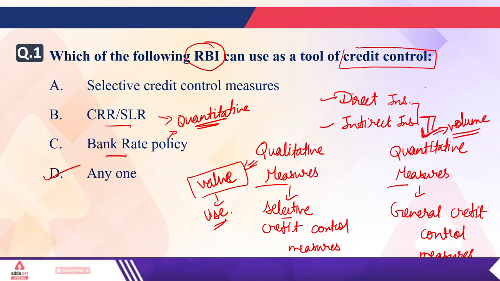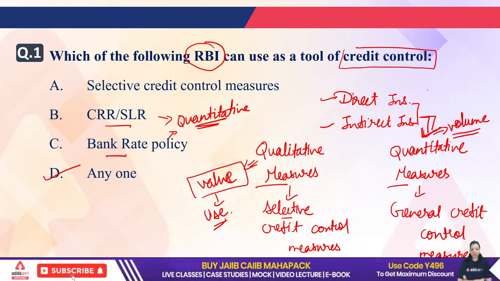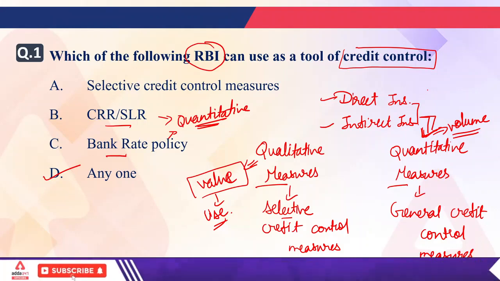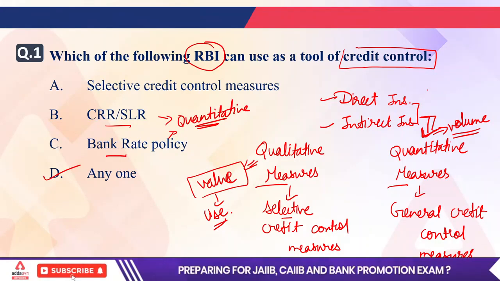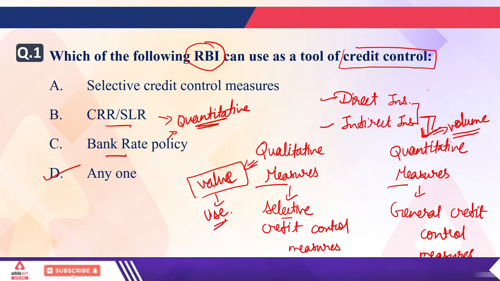Okay, so the right answer will be D, and Shubhanshi has given the right answer. Sonam and Anantha, it will not be A, it will be D. Any one of the above can be used by the Reserve Bank of India to maintain credit control in the economy. Okay, so the right answer will be D.